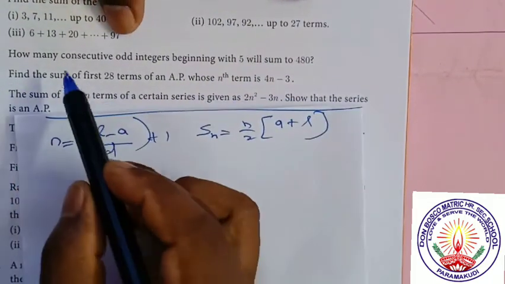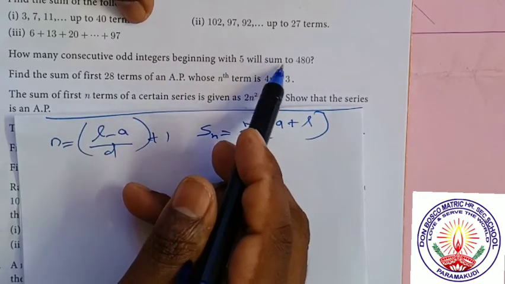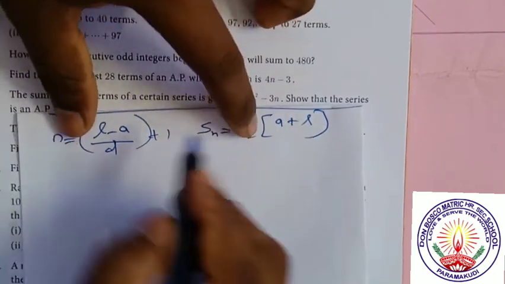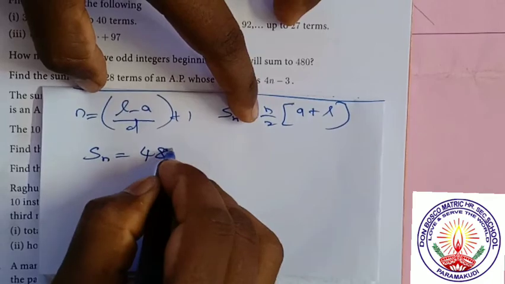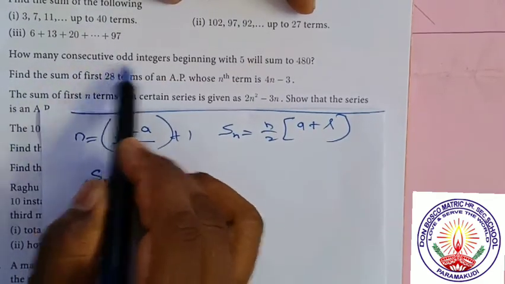Question number 2. How many consecutive odd integers beginning with 5 will sum to 480? Will sum to 480? Now it is sum. So Sn is given. What is Sn? Sn is equal to 480. The next one. How many consecutive odd integers?